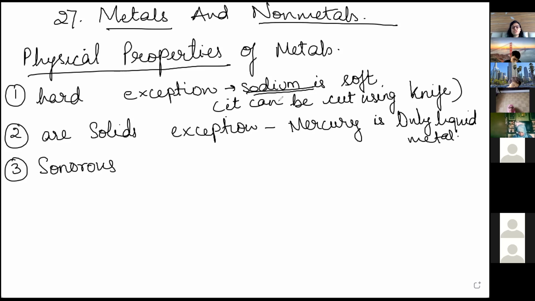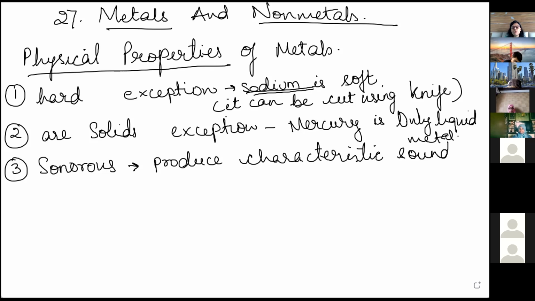There is no exception in sonorous. Soft metal will not produce sound. Sonorous means produce characteristic sound when struck.